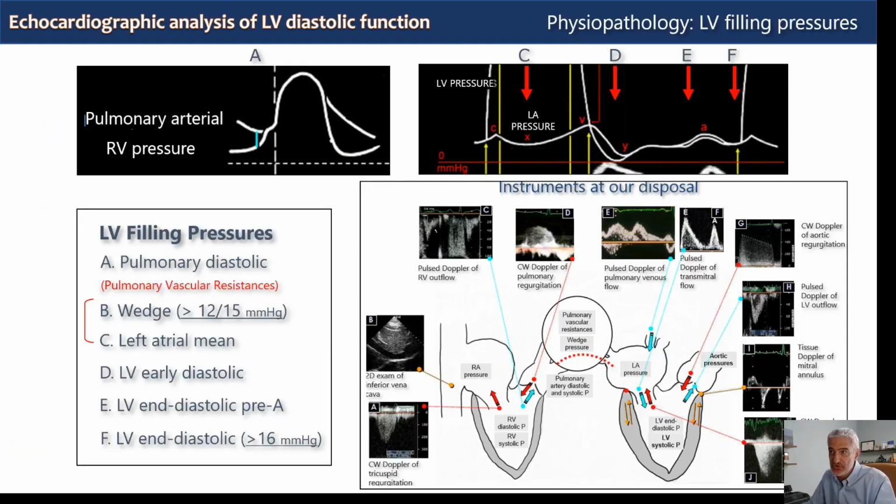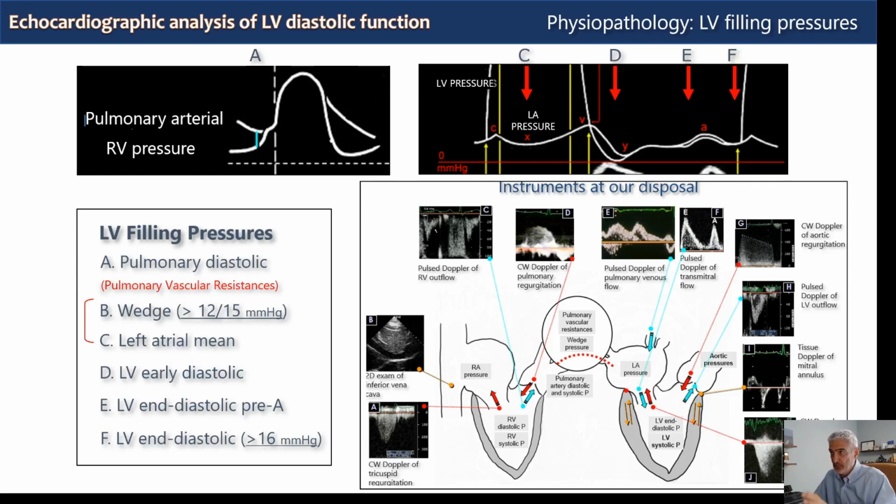Why is it important to consider all of these different filling pressures in diastology? Because with the exception of the early diastolic pressure, the Y pressure, which cannot be estimated echocardiographically and is only measured invasively, all the other pressures, pulmonary diastolic pressure, wedge pressure, mean left atrial pressure, and the end diastolic pressure of the ventricle, can be estimated with our pulse Doppler echocardiographic measures and calculations. And different non-invasive measurements and calculations can correlate with these different pressures.